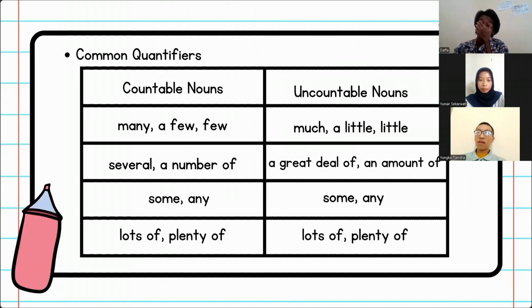The common quantifiers are, for countable nouns, many and a few, and for uncountable nouns, much and a little. Several and a number of are for countable nouns, and a great deal of and an amount of are for uncountable nouns. After that are some and any, which are the same for countable and uncountable nouns, and lots of, alongside plenty, which are also the same between countable and uncountable nouns.